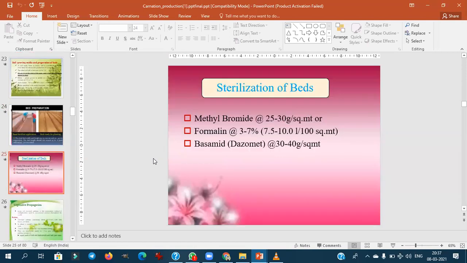Then with respect to the sterilization of beds, to avoid soil-borne fungi or insects, we'll usually go for methyl bromide at 25 to 30 grams per meter square and formalin at 3 to 7%. Then Basamid, this is highly efficient.